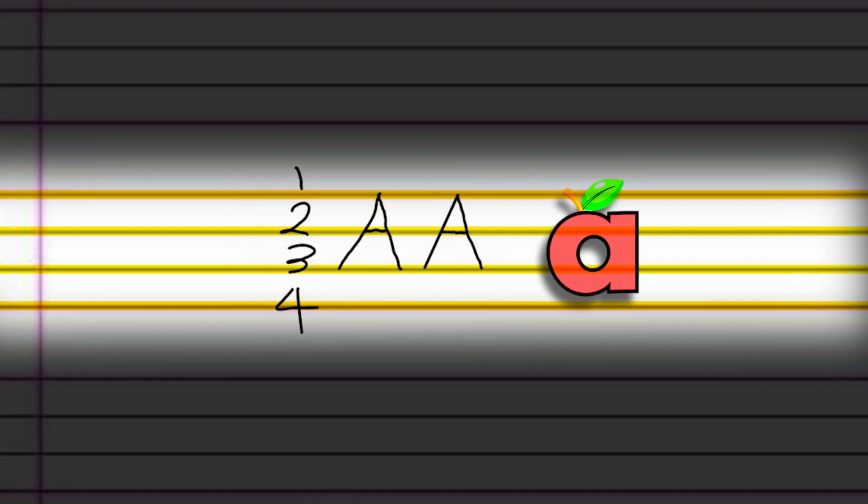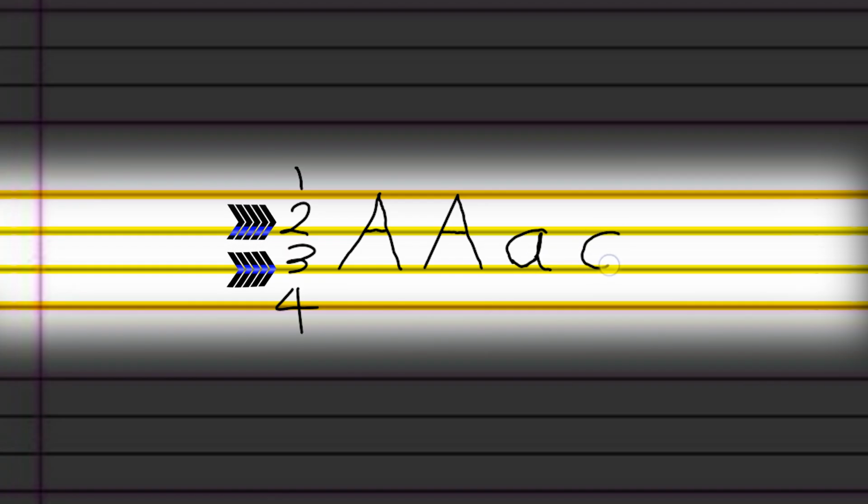This is sound A. For the small A, start from line number 2, round to number 3, up, down, a small flick. Sorry, one more time here. Line number 2, round to number 3, up, down, a small flick. What is sound A? One more time, we have here 4 lines, 1, 2, 3, and 4.